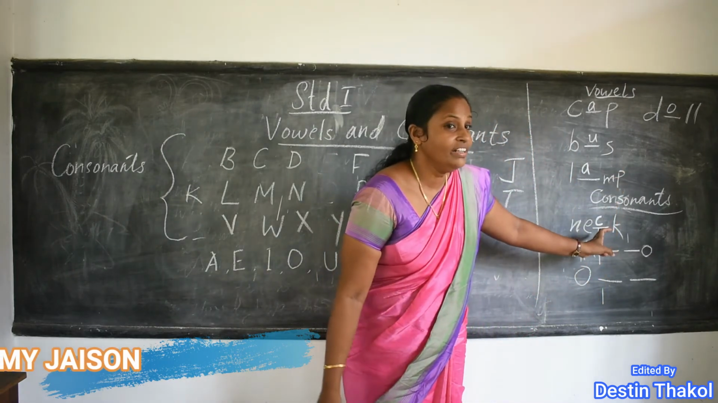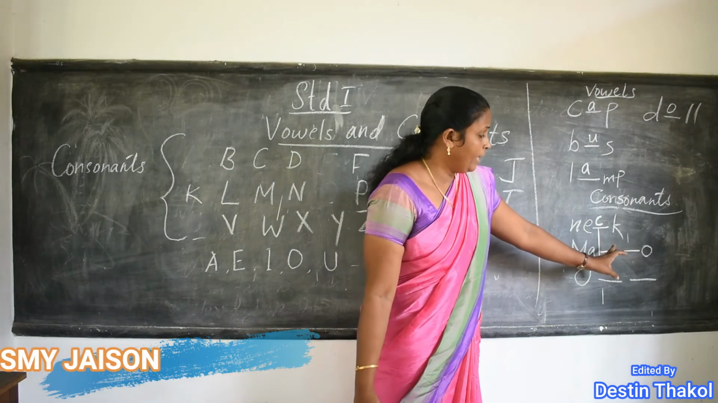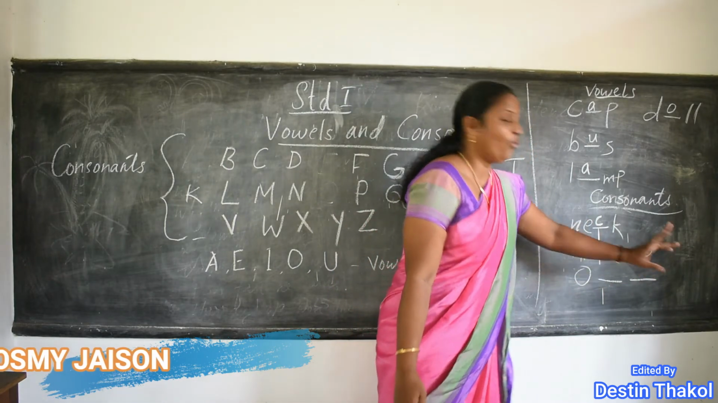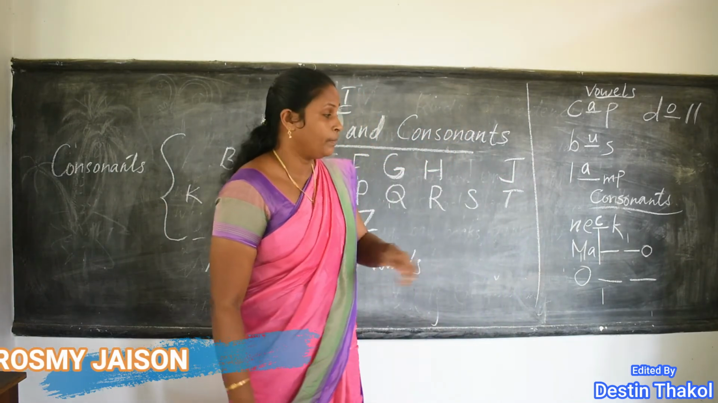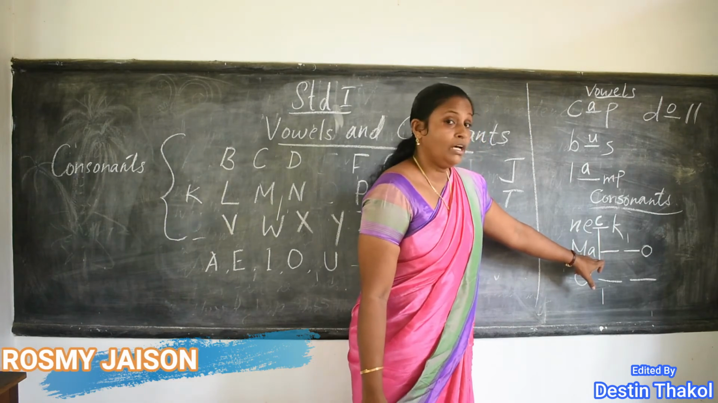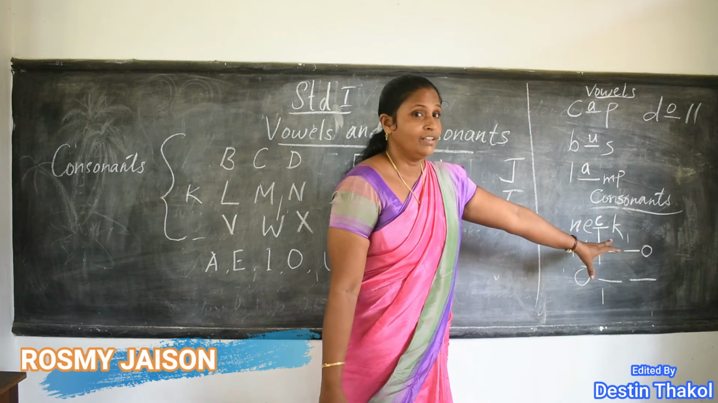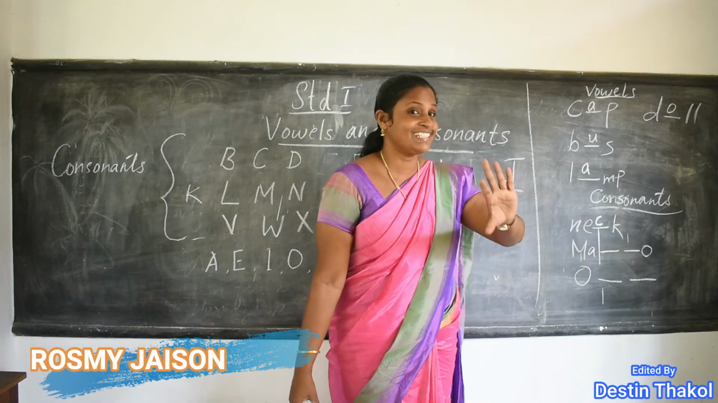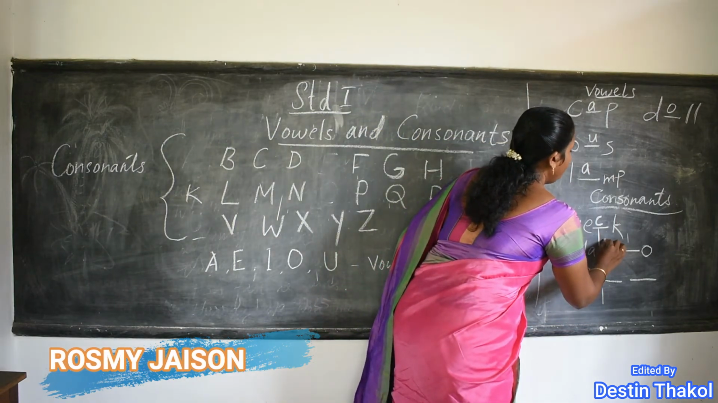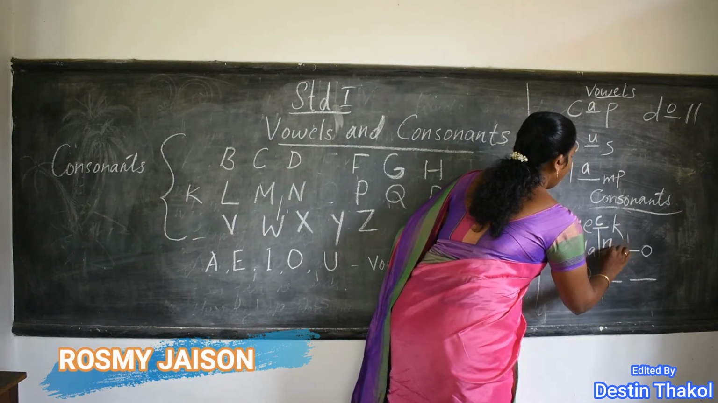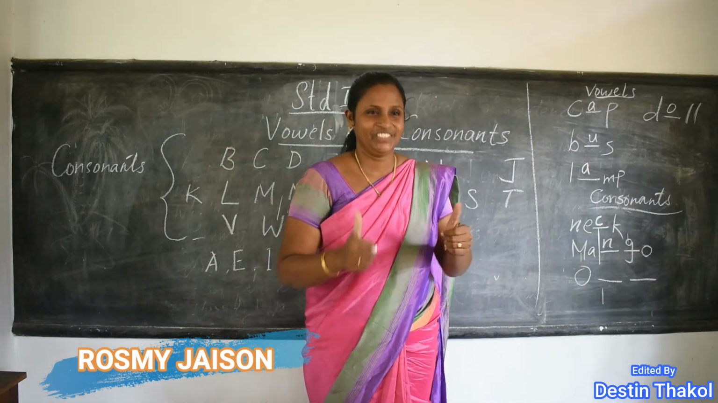How to read this word? Neck. Okay. And the next is M, A, dash, dash, O. Which are the missing letters here? You have to write the consonants. It's a fruit name, no? Yes, mango. So, spell the word mango. M-A-N-G-O. Mango. Very good.